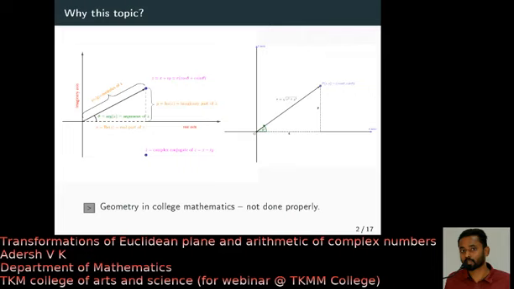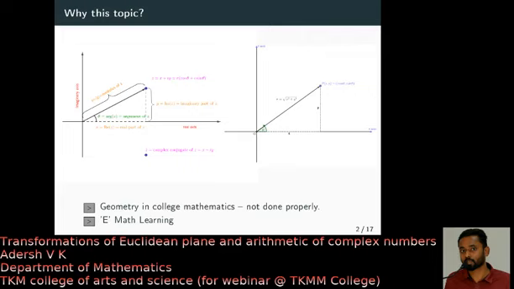And the third reason, while Ranjini was calling me about taking this lecture, she was demanding to take something related to online math learning, to introduce some tool or something. But I am not an expert in any tool, but I use several tools. So I thought I will demonstrate some mathematics using some of the tools.